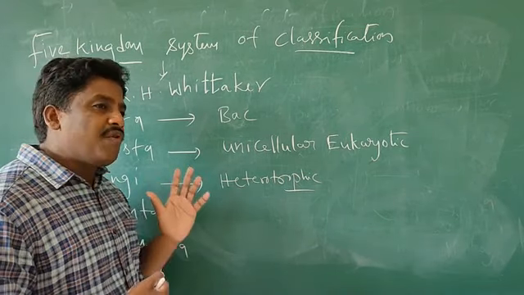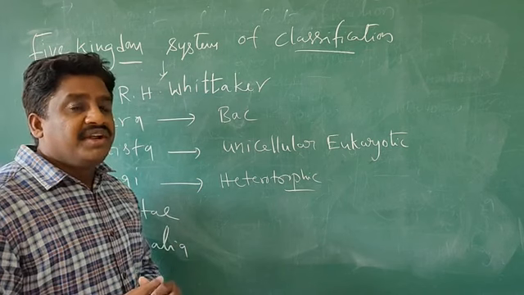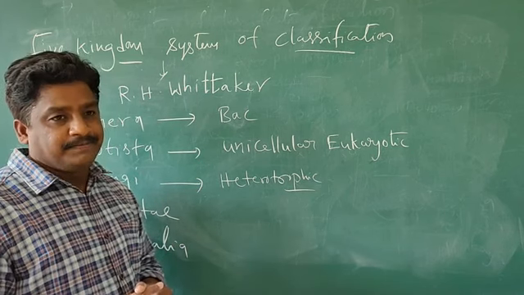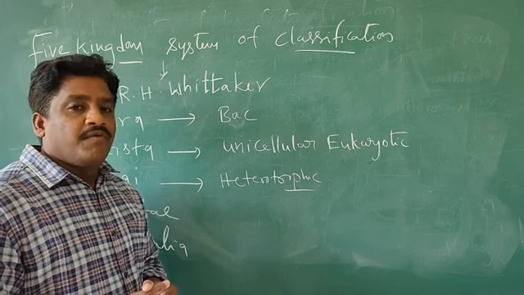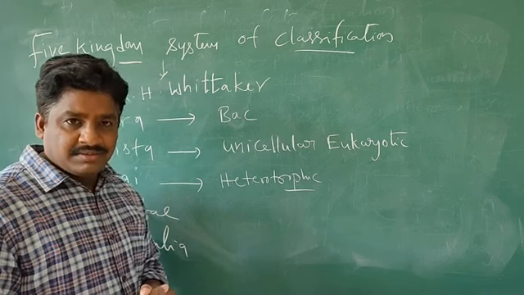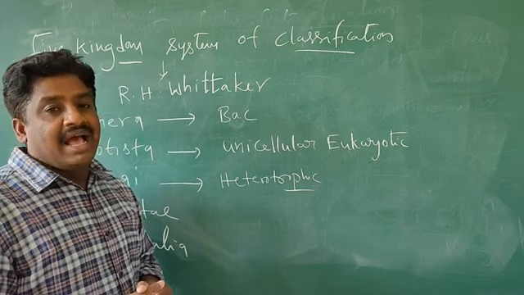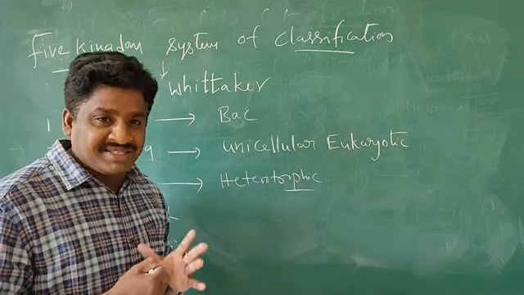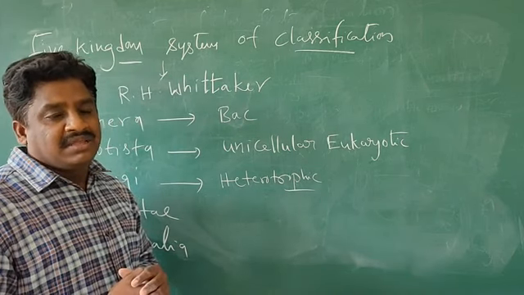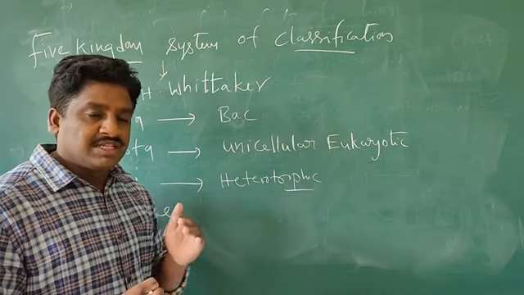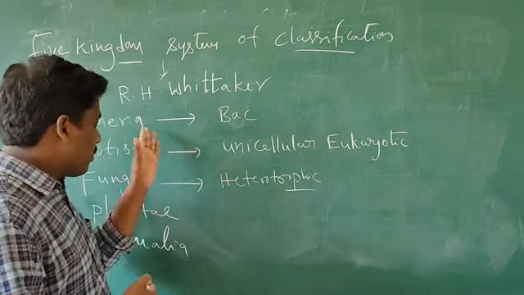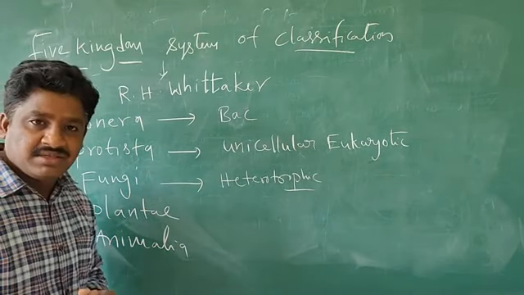In this fungi, different groups are also present. What are they? Phycomycetes, Ascomycetes, Basidiomycetes and Deuteromycetes. There are different groups present. We will discuss later and explain very clearly, one by one, kingdom-wise.